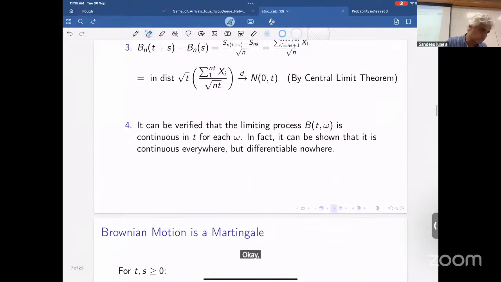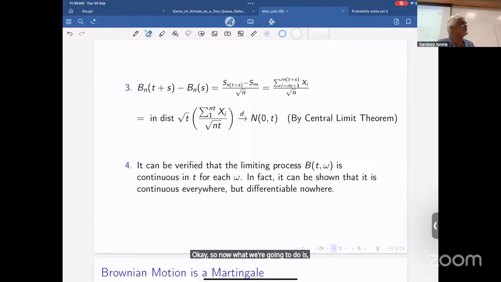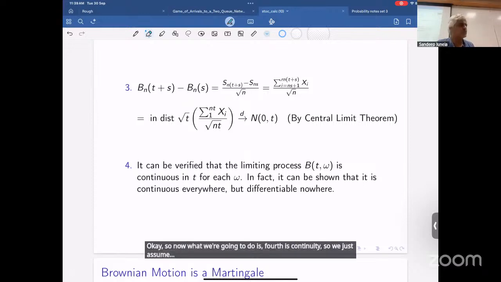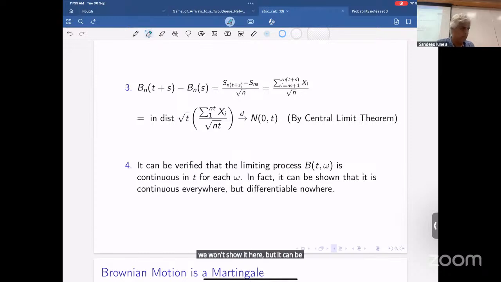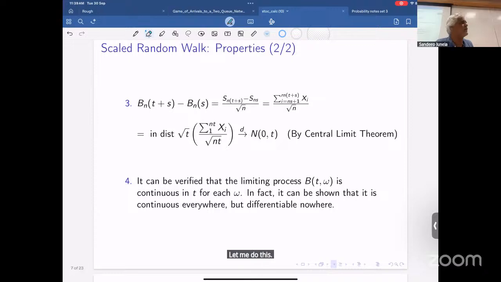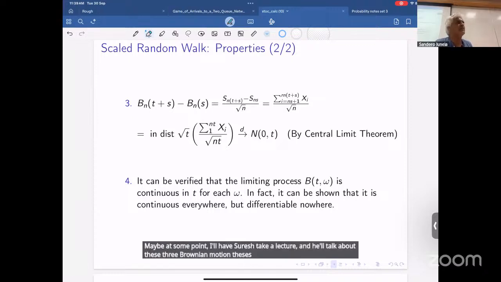Okay, so now what we're going to do, fourth, is continuity. We just assume it, we won't show it here, but it can be shown. Maybe at some point I'll have Sarvesh take a lecture and he'll talk about these different four Brownian motion things, right?